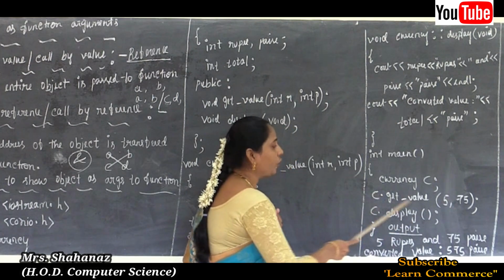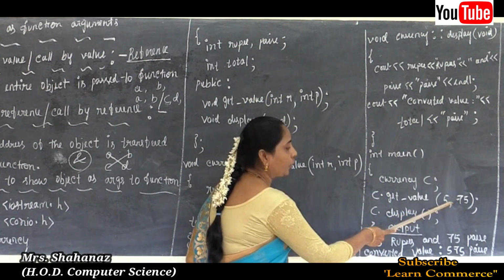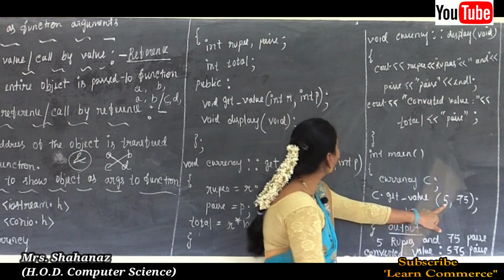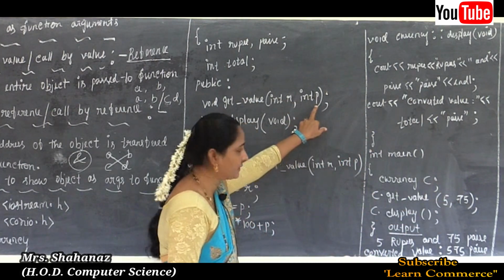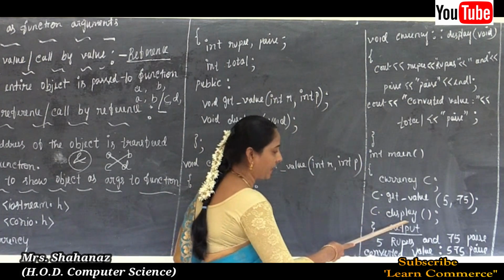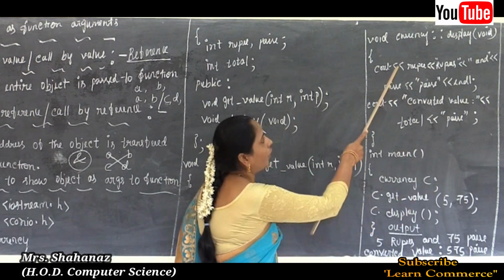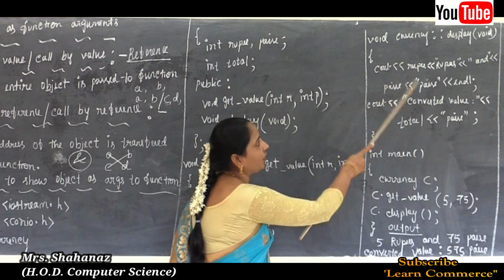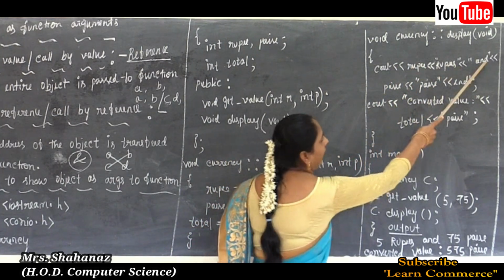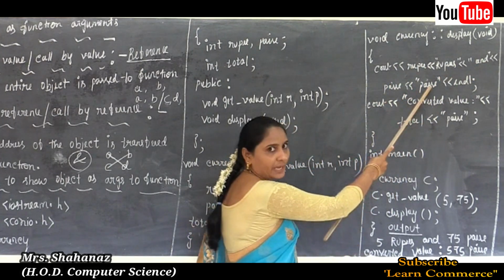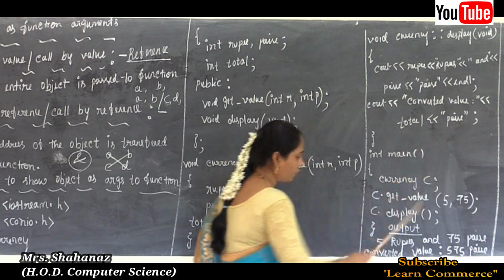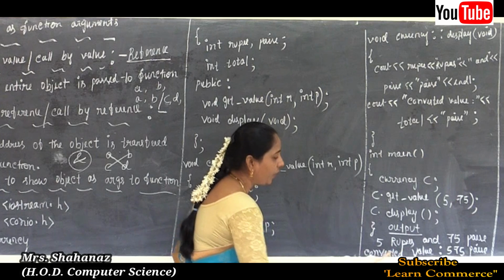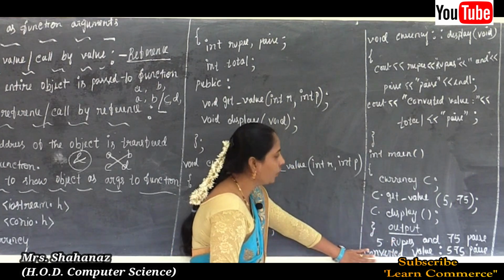So C dot get_value, argument 5 is the R, rupee, 75 is the P, that is called the paise, and C dot display. Why? Because in our display we already completed some of the calculation. 5 rupees and 75 paise, converted value 575 paise. So because of this reason output going to display I wrote here, okay.